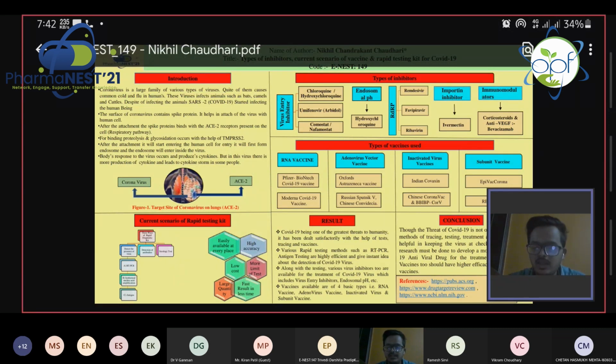At the end of my presentation, I would like to conclude that the threat of COVID-19 is not over yet. The various methods of tracing, testing, treatment, and vaccination are helpful in keeping the virus in check. More and more research must be done to develop a more effective COVID-19 antiviral drug for the treatment, as well as vaccines that should have a higher efficacy than the current vaccination.